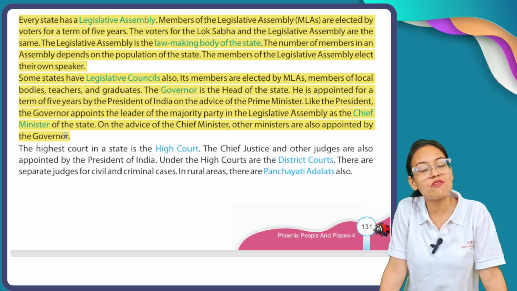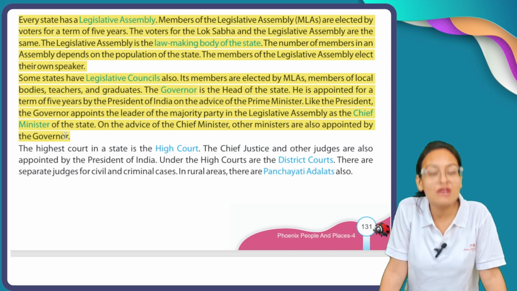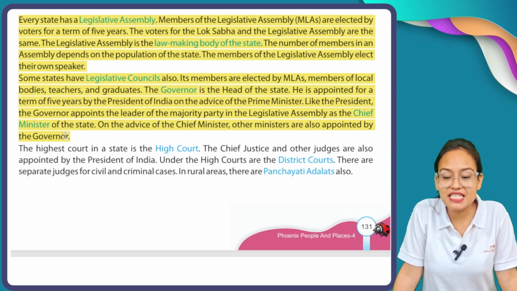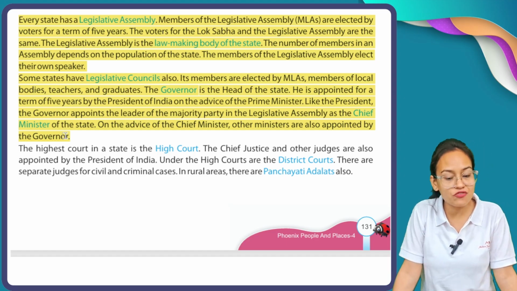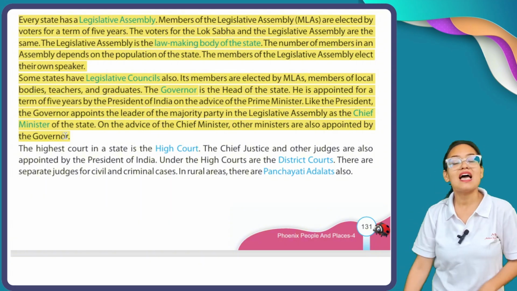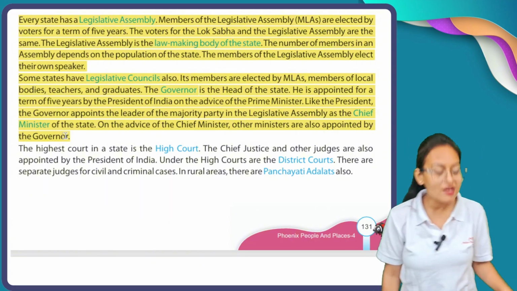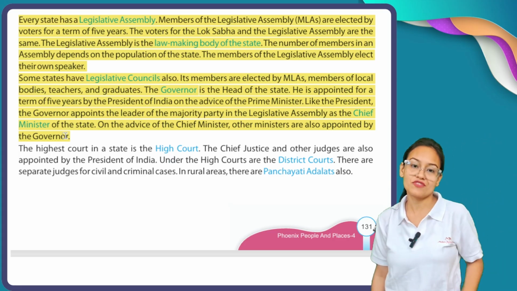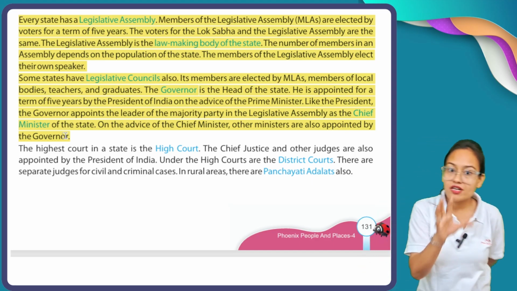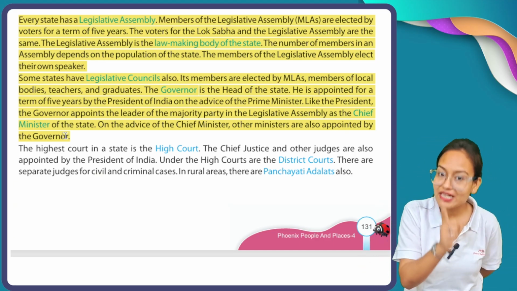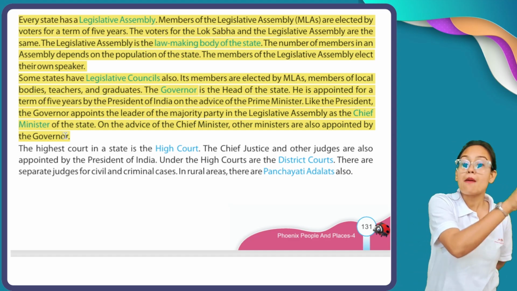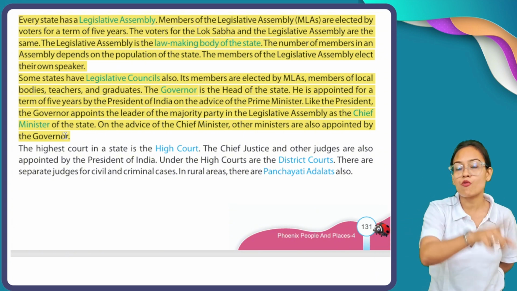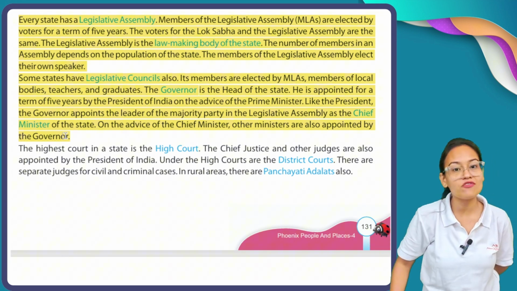Now who is the head of our state? Governor. Similarly, who is the head of our country India? President. The governor is appointed for a term of 5 years by the President of India on the advice of the Prime Minister. Now who appoints the governor? The governor is appointed by the President of India by taking advice from the Prime Minister of India. The governor of any state of India is directly appointed by the President of India, but the President takes advice from the Prime Minister before appointing any governor for any state.